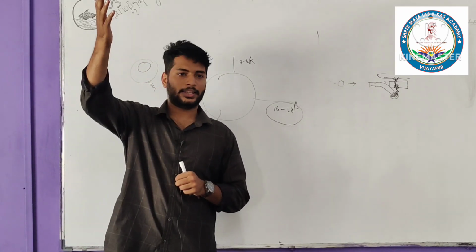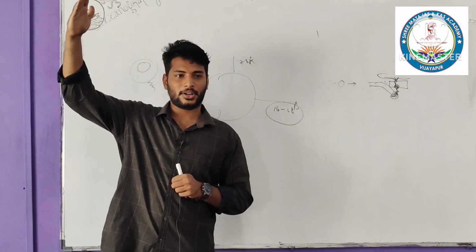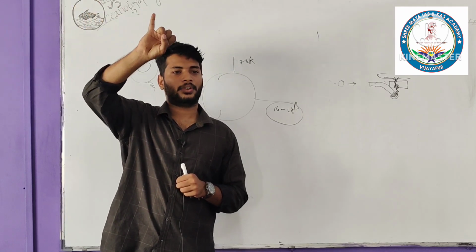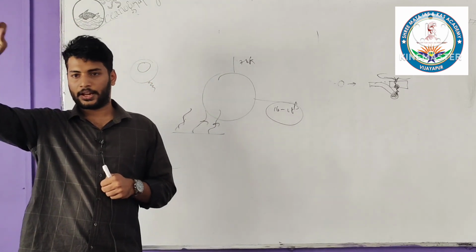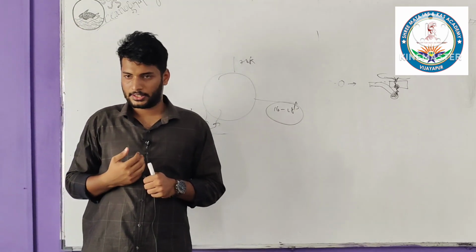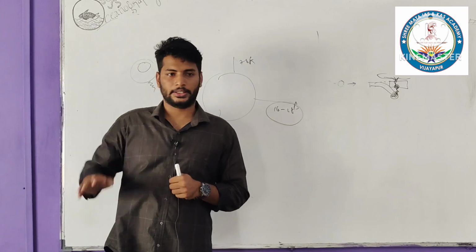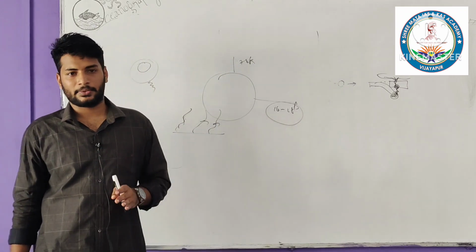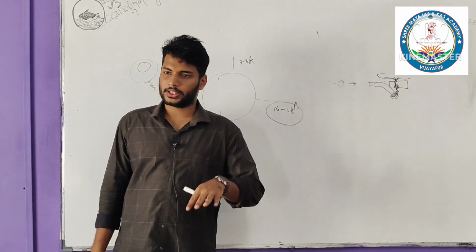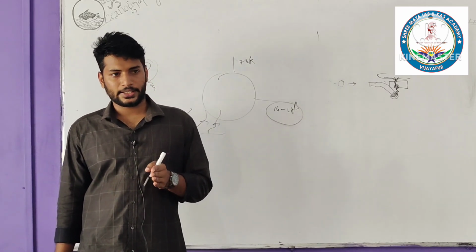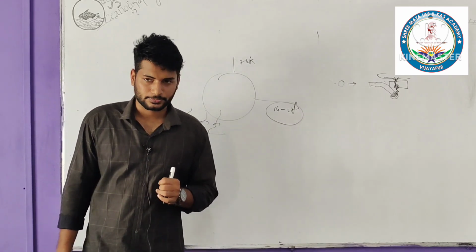And after that you can see it gradually increase, because there we can find the presence of thermally induced ions. In the ionosphere also we have different ions which will absorb the heat energy. So that's why the temperature again gradually starts to increase. So the thermosphere is a region where you can find more heat compared to the exosphere and so on. That's why it's called the thermosphere. So this is the basic division of the layers of the atmosphere.